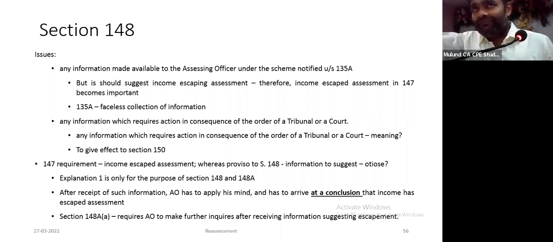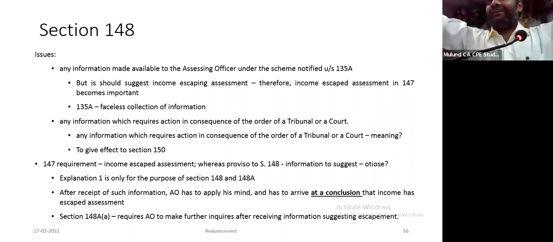Firstly, the AO will have information which suggests that income has escaped assessment. Once he receives the information, he has to carry out an inquiry under section 148A. He has to issue a show cause, he has to pass an order. In the order, he has to conclude that income has escaped assessment to satisfy the condition of section 147.